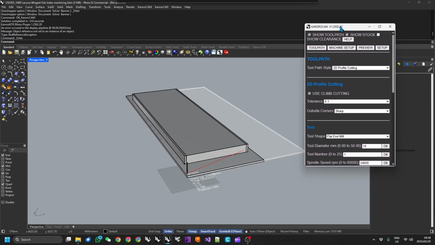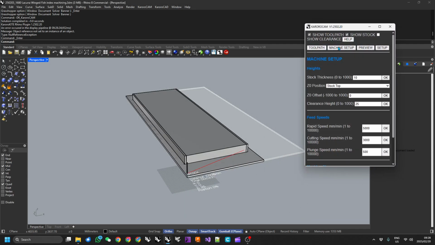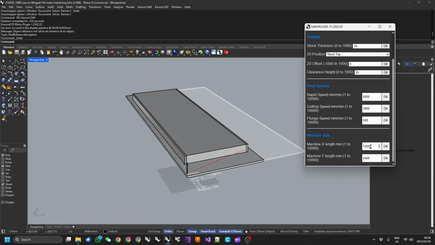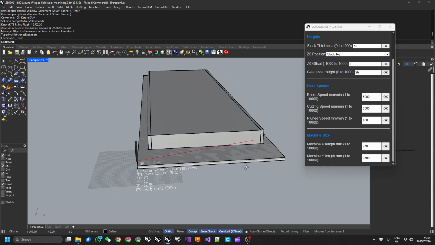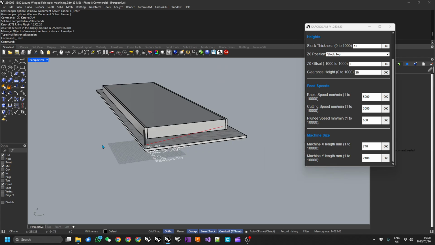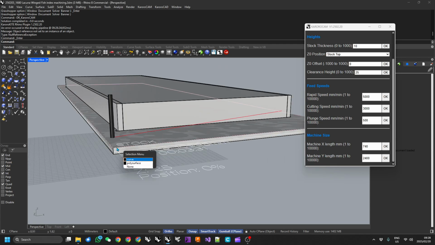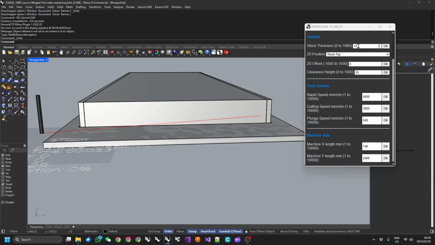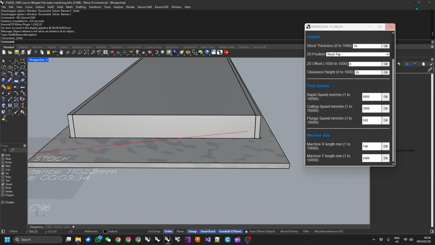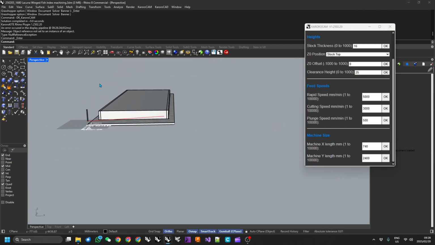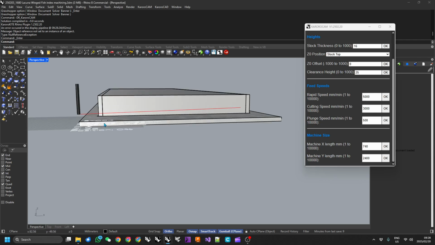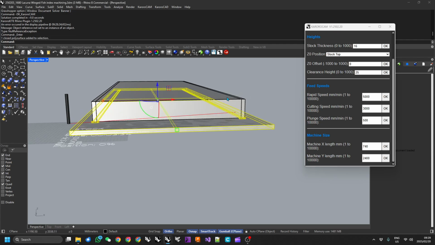And here's our control window. So I'm going to go into my machine setup here and change this width to 740. That will bring our stock to the same width, and a 16 millimeter depth.